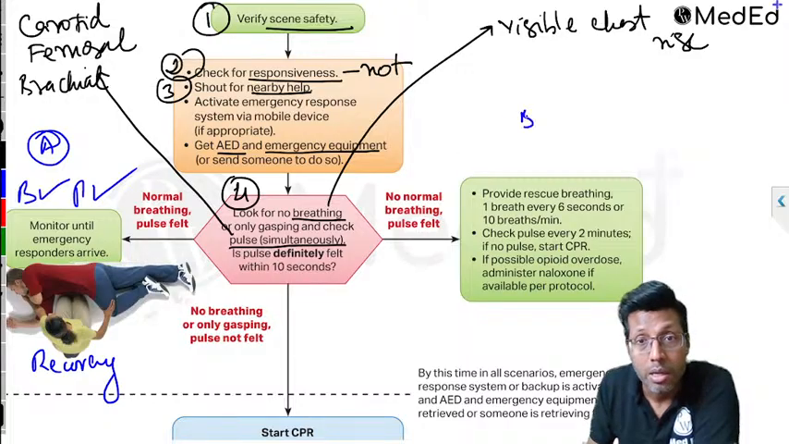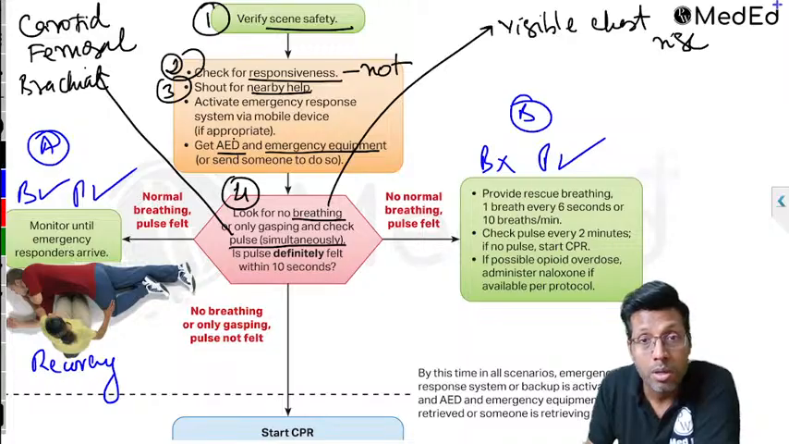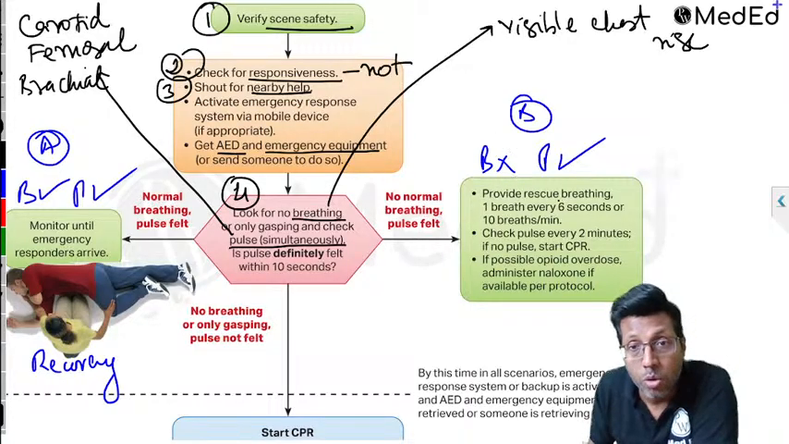Scenario B: the patient's breath is absent and pulse is present. So what are you supposed to do here? Because breath is absent, you are going to give breaths to the patient. How many breaths? 10 breaths.